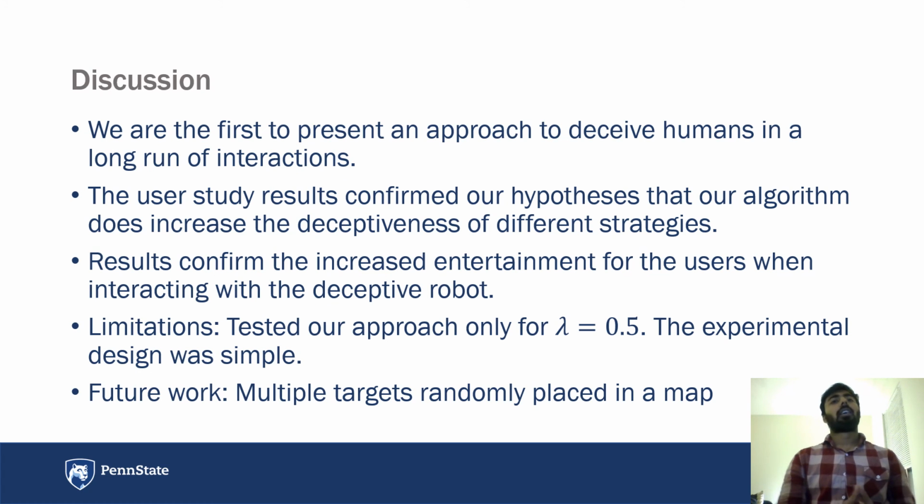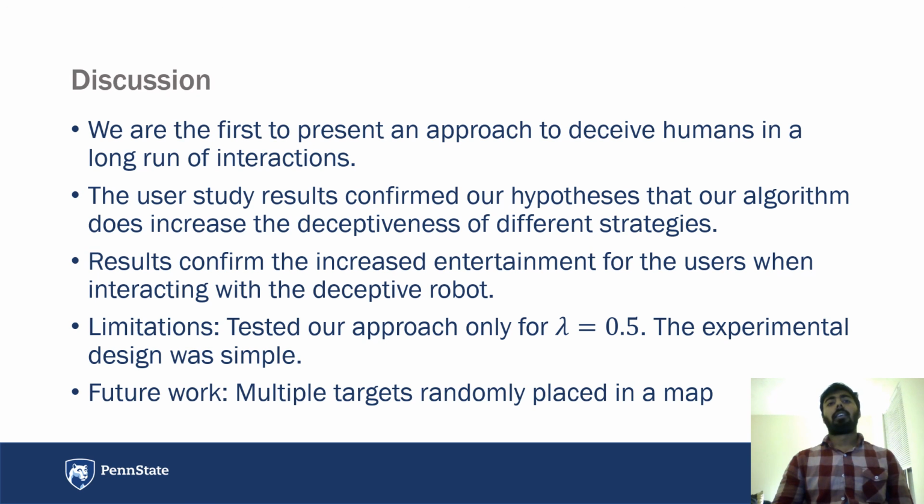Overall, we are the first to propose an approach to deceive humans in a long run of interactions. To the best of our knowledge, there isn't any approach like that. The user study results confirm the hypothesis that our algorithm does increase the deceptiveness of different strategies, even if the human is familiar with them, even in the initial interactions. Our results also confirm that there was increased entertainment for the users when interacting with the deceptive robot.